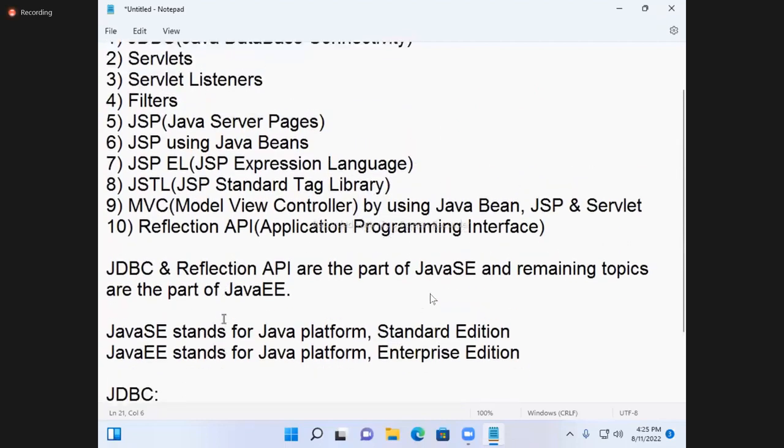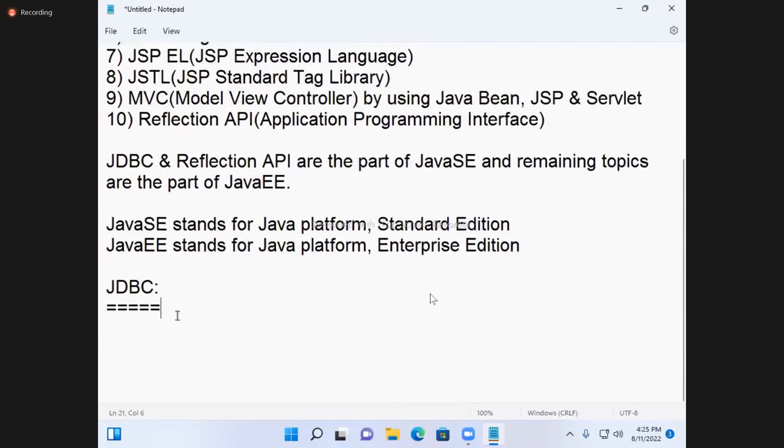So JDBC, Java Database Connectivity, is the first topic in advanced Java. As already told, there is a prerequisite. If you want to learn advanced Java, core Java knowledge up to exception handling is compulsory. At least object-oriented programming requires very deep knowledge. If object-oriented programming is not completed, it is better to wait for the next batch. If the object-oriented principles are completed, you can continue.